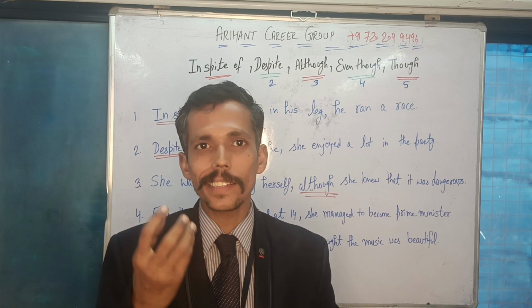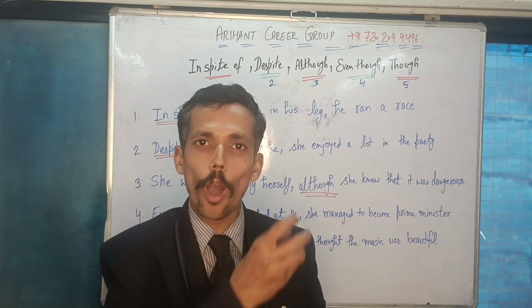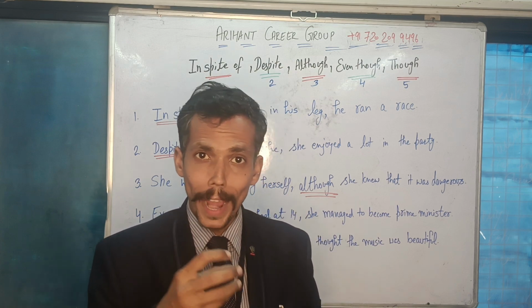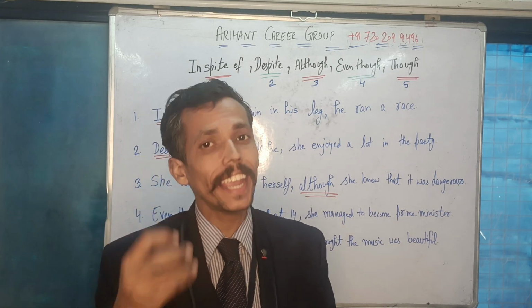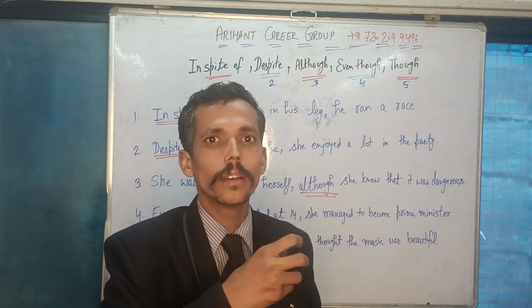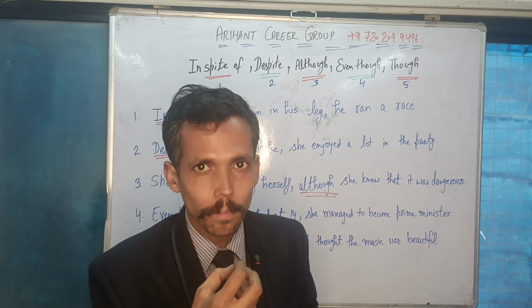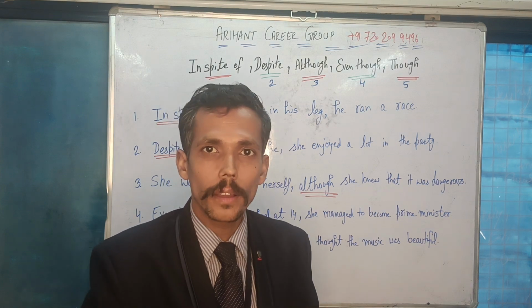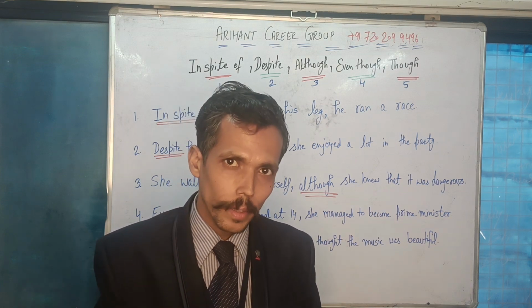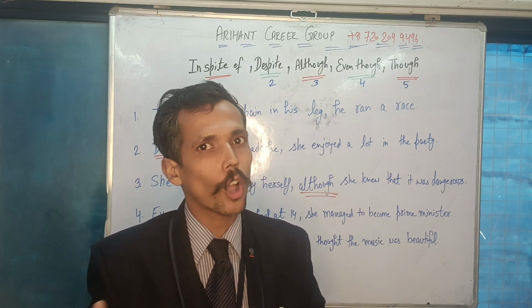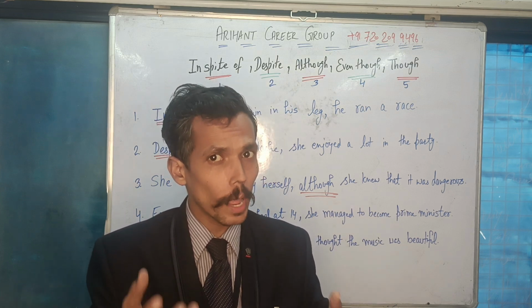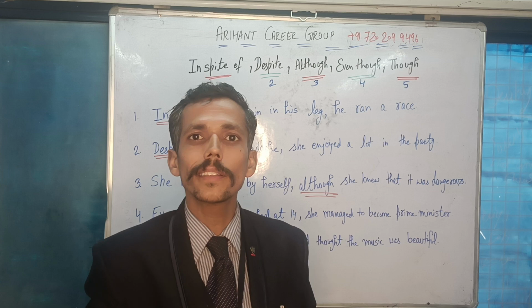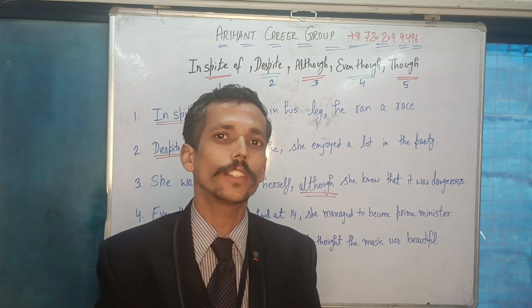For example, I can say that in spite of having the pain in her leg, she participated in a football competition or in a football championship. So that means I used having, which was a gerund.